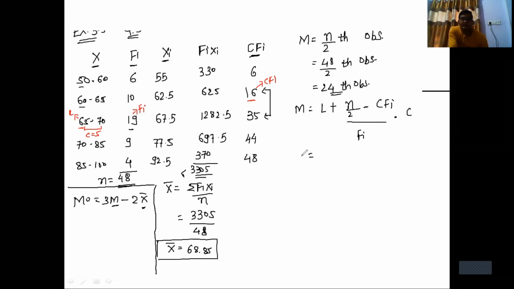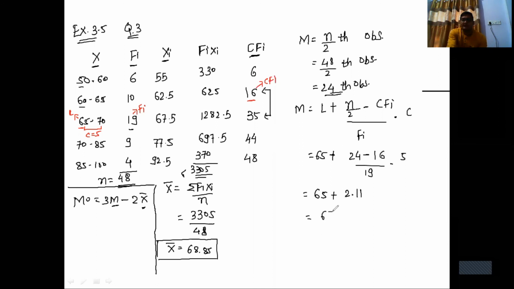Value of L 65, n by 2 is 24, cf 16, fi 19, C 5. So now we are solving this: 65 plus 24 minus 16 multiplied by 5 divided by 19. The value is 2.11, and the total of this is 67.11. This is called median.